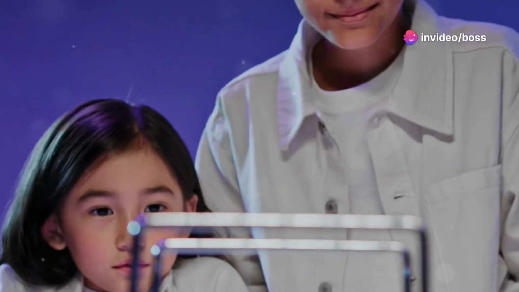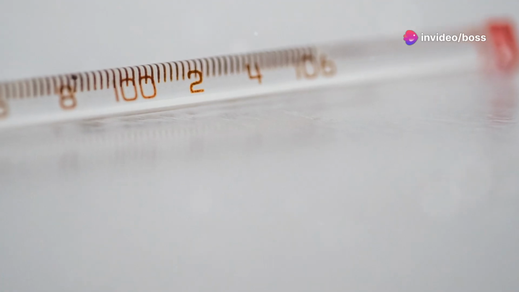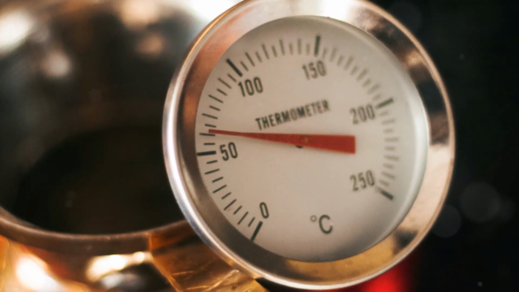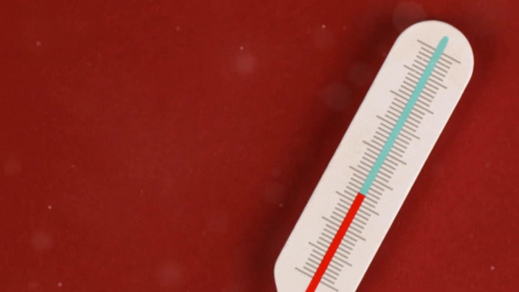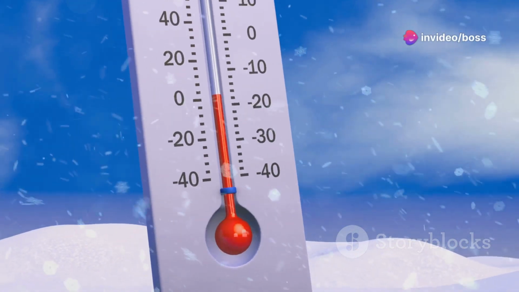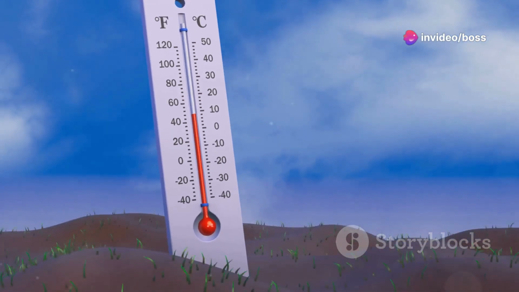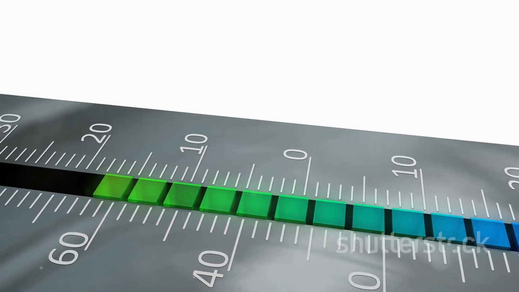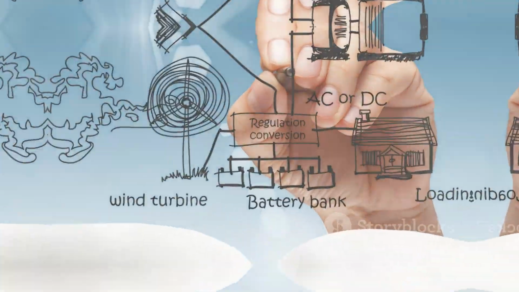Imagine three objects, A, B, and C. If A and B are both in thermal equilibrium with C, meaning no heat flows between them, then A and B are also in thermal equilibrium with each other. This law allows us to use thermometers to measure temperature. When a thermometer reaches thermal equilibrium with an object, we know it's also in thermal equilibrium with any other object at the same temperature. The Zeroth Law might seem straightforward, but it establishes the concept of temperature as a measurable property and forms the basis for all temperature measurements.